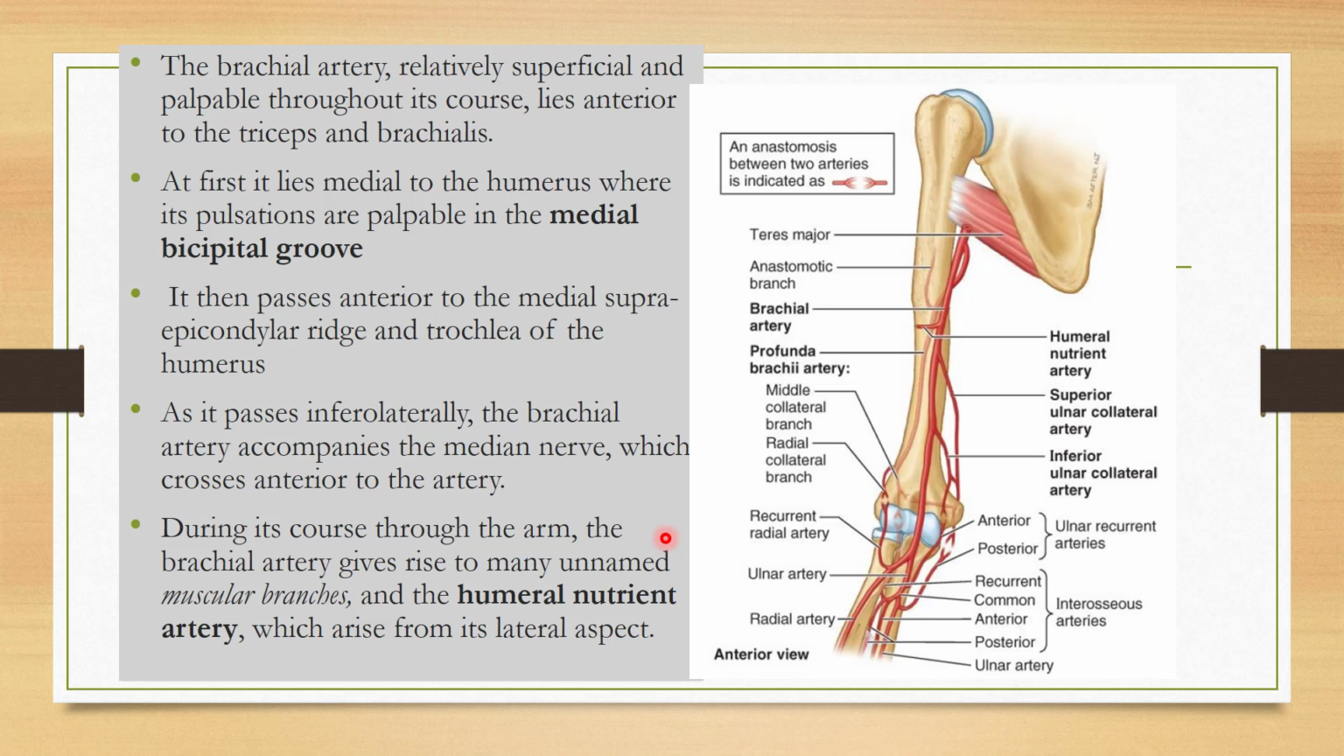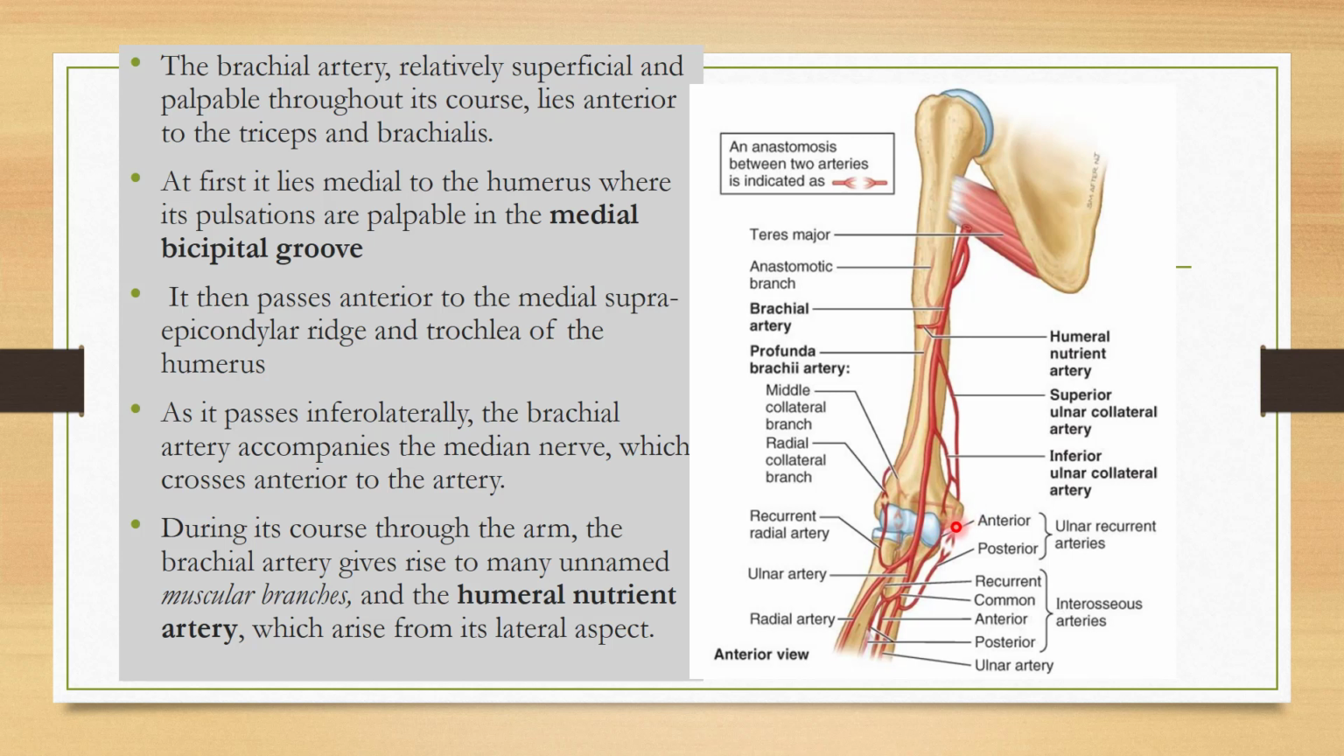The brachial artery is relatively superficial and palpable throughout its course. It lies anterior to the triceps muscle and the brachialis muscle. We have discussed before also that the triceps and the brachialis lie on the posterior side of the brachial artery. At first, it lies medial to the humerus. See here in this diagram, the brachial artery is medial to the humerus, where its pulsations are palpable in the medial bicipital groove. It then passes anterior to the medial supracondylar ridge and trochlea of the humerus. This is the trochlea of the humerus and here there is the medial supracondylar ridge. So the brachial artery lies anterior to the medial supracondylar ridge of the humerus and the trochlea of the humerus.